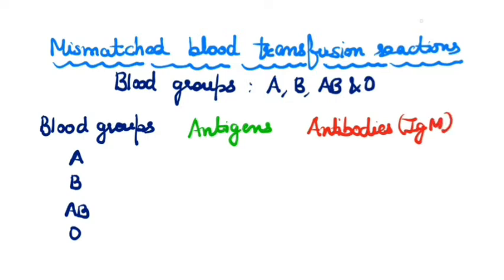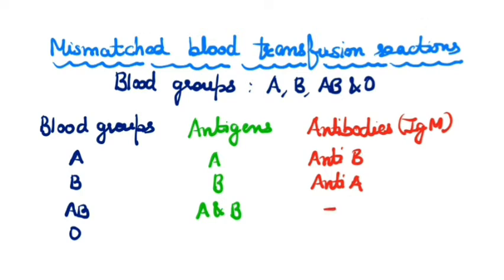Blood group A has antigen A and anti-B antibody. Blood group B has B antigen and anti-A antibody. Blood group AB has both A and B antigens on the surface of RBC but no antibodies are present. O has no antigen but both anti-A and anti-B antibodies are present.